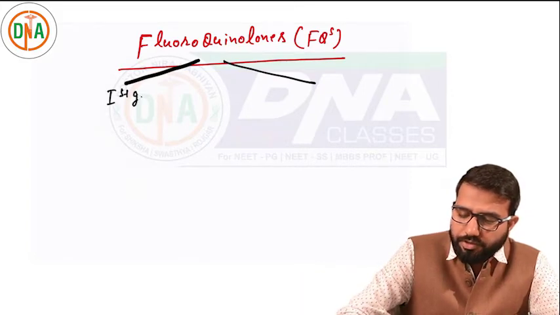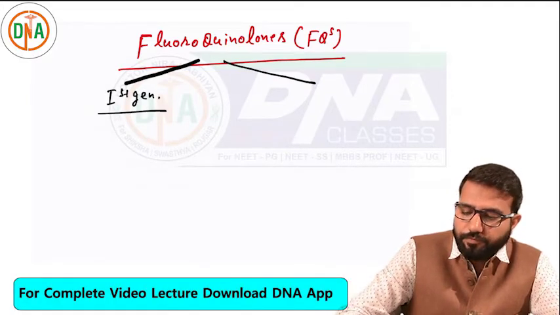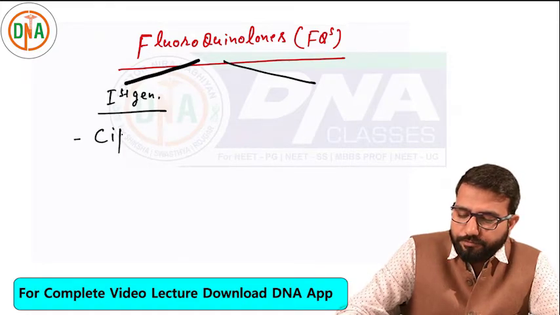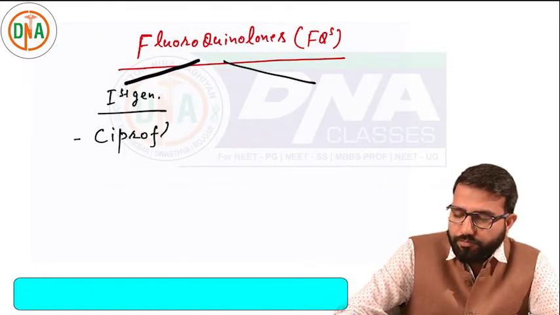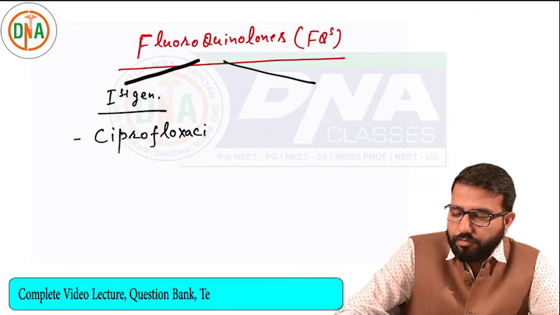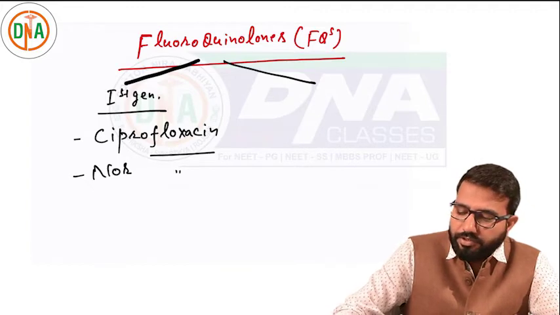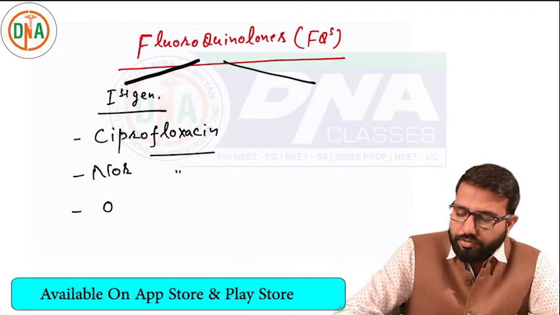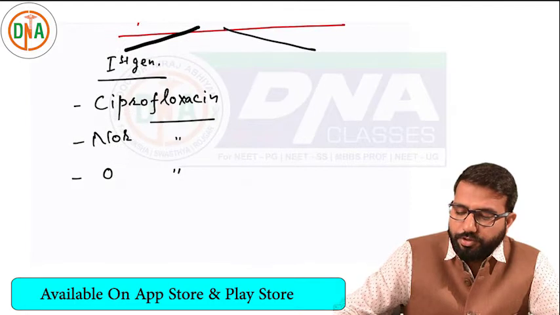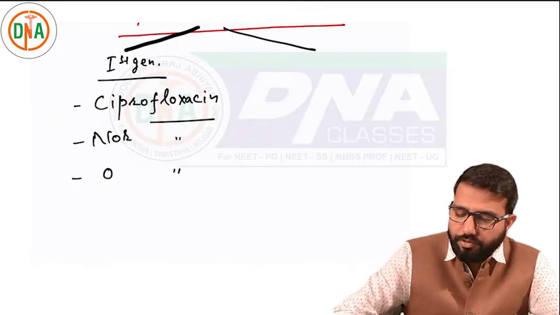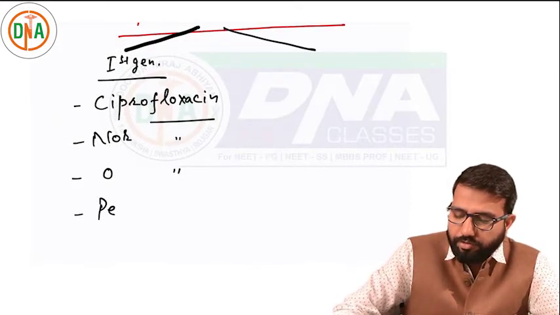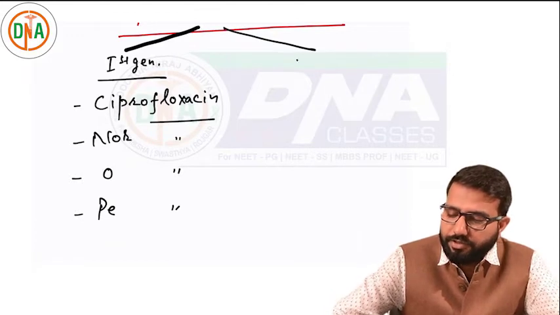The first generation fluoroquinolones are like ciprofloxacin, norfloxacin. So the suffix floxacin: ofloxacin, ciprofloxacin, norfloxacin, ofloxacin, pefloxacin. These are first generation.